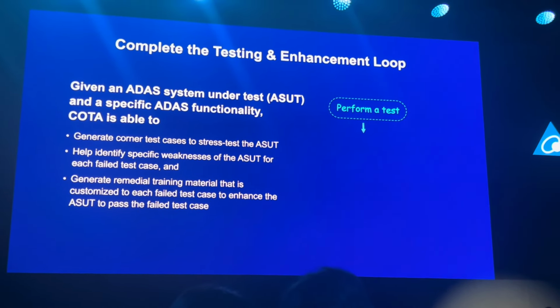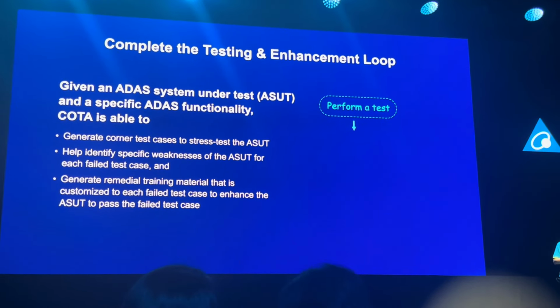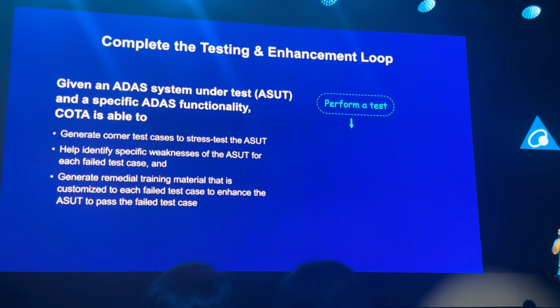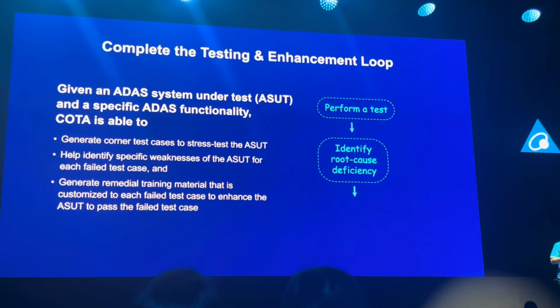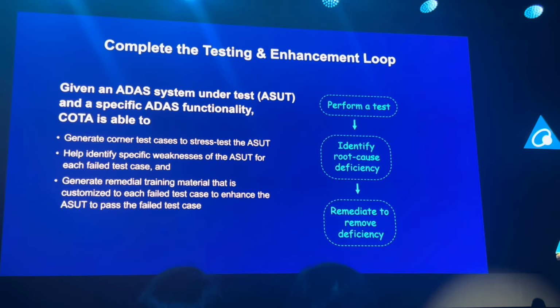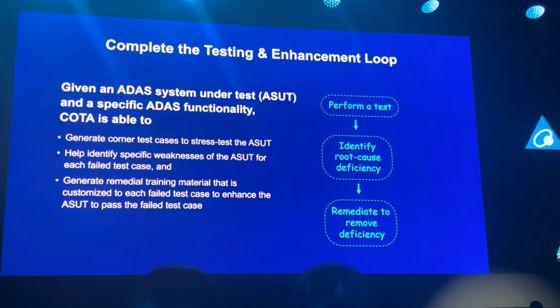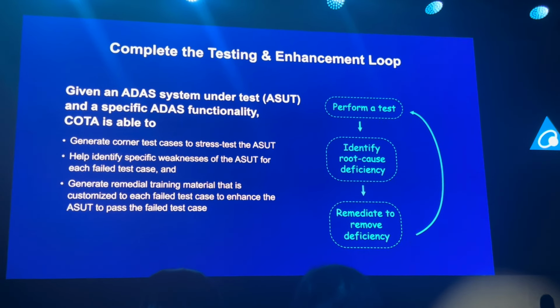So in other words, whenever Kota is able to successfully generate a test case that the ADAS system fails, it can identify the deficiency responsible for the failure, and it can provide a remedy to correct or remove the deficiency, and then repeat the loop.